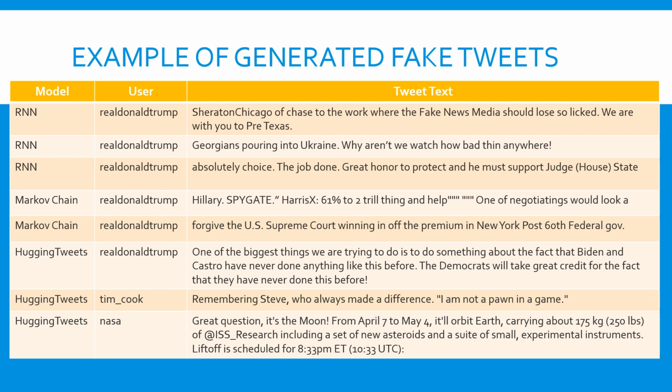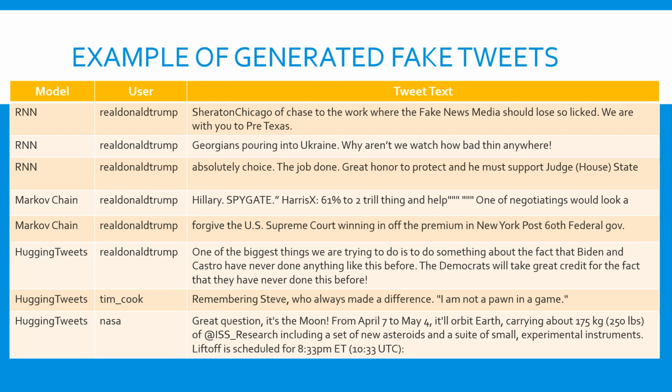So here are some of the examples of the generated fake tweets. You can see the Markov chain. They would kind of use some buzzwords that the Twitter users like to use a lot, but overall would just spew a bunch of nonsense. And then we had the recurrent neural network.